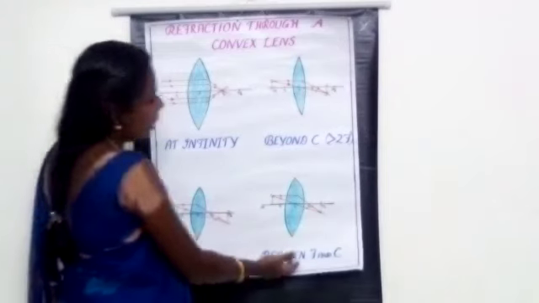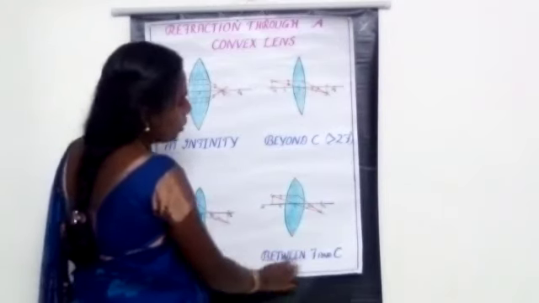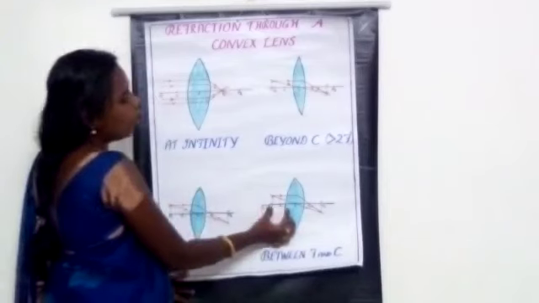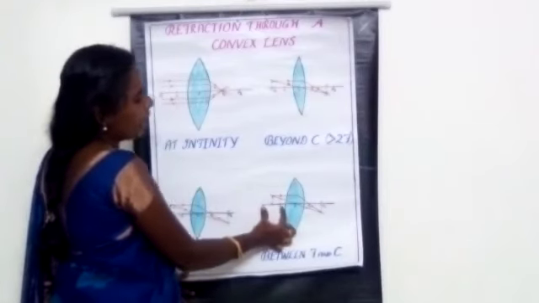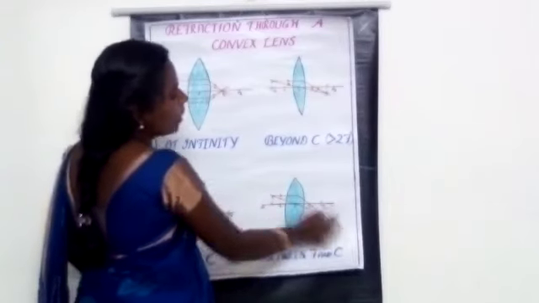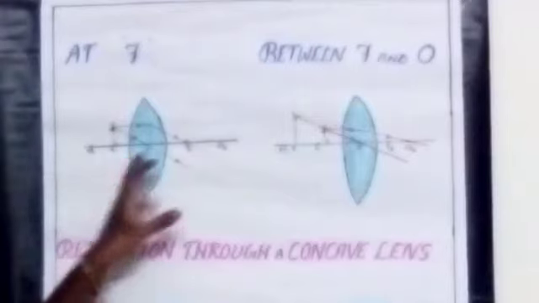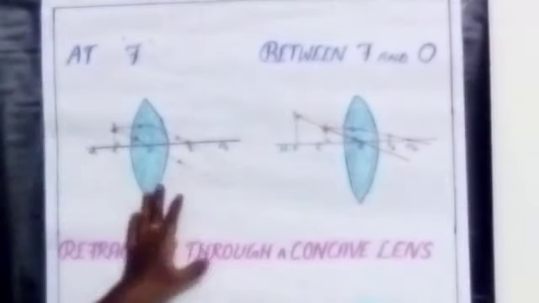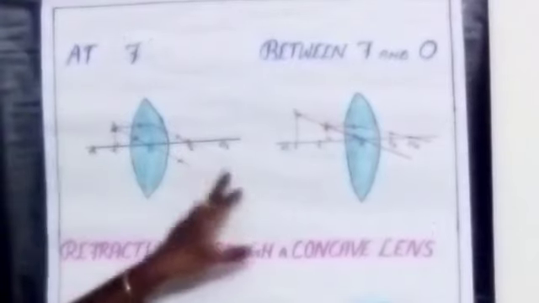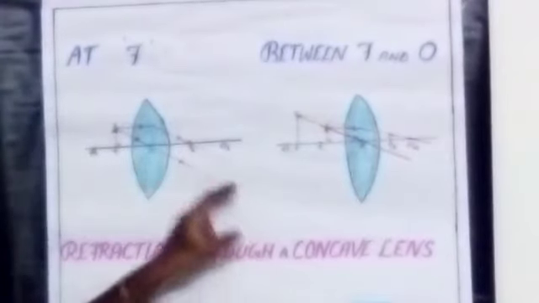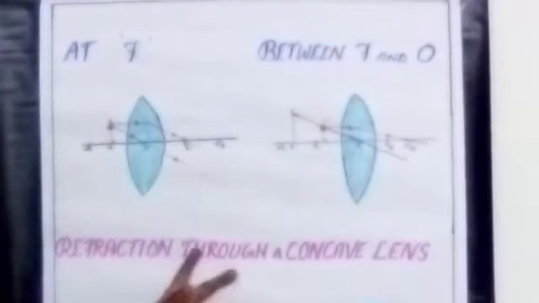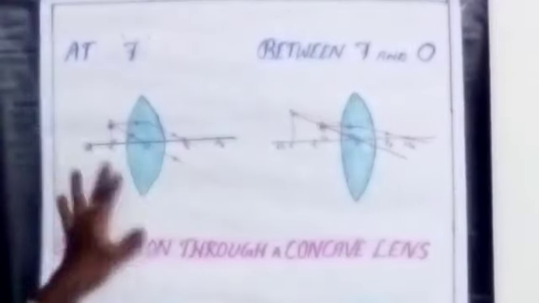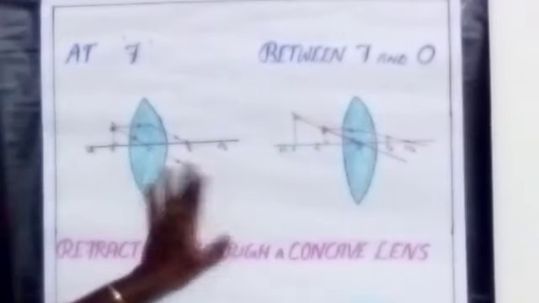Okay. And the fourth one is if the object is placed between F and C, between F and the center of curvature, we can get the image beyond C. Next, the object is at F, where we can get the image at infinite distance. It is not nearer to the lens. At focus means the image is forming at infinity. The size of the image is an enlarged image. It is a very big size image when we compare with the object. The real and inverted image.